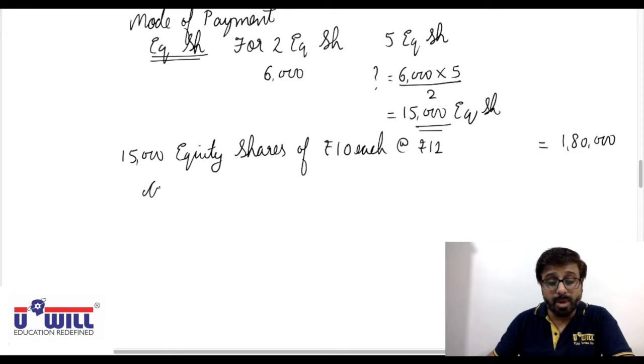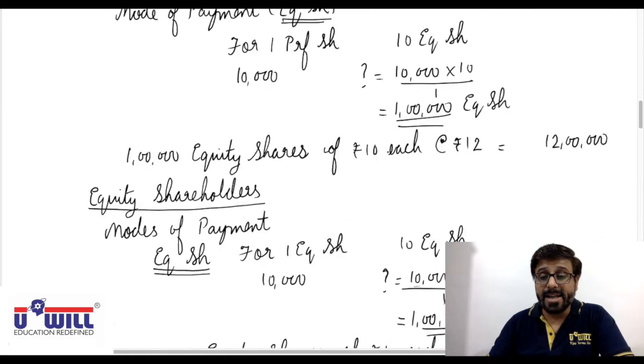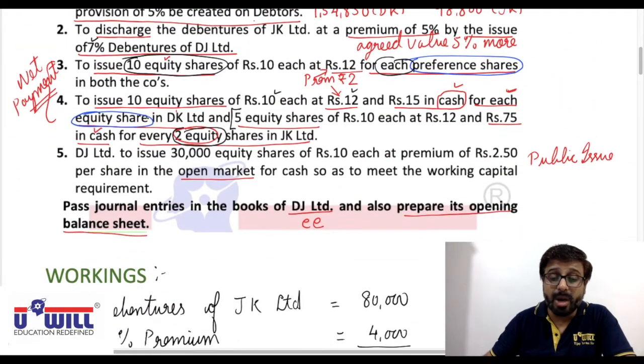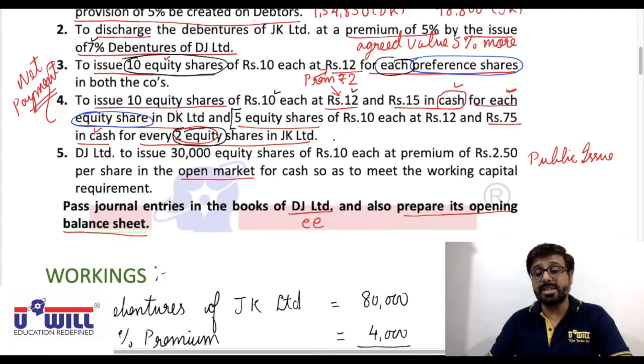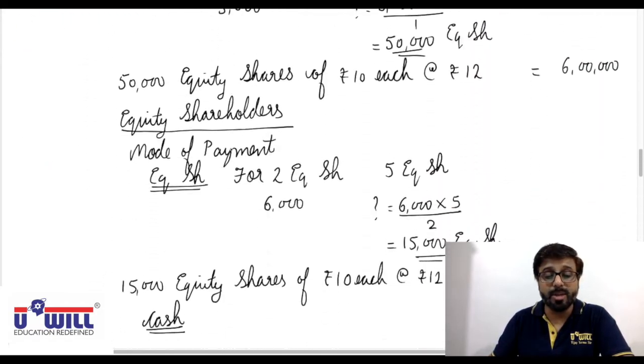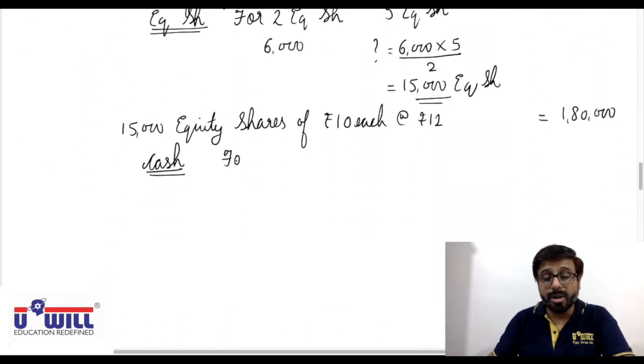And the second mode of payment is cash. It is mentioned that we will give rupees 75 in cash, but for every 2 equity shares. I read that again: rupees 75 in cash for every 2 equity shares in JK Limited. So again, we'll have to make an equation. For 2 equity shares, you will give rupees 75 in cash.